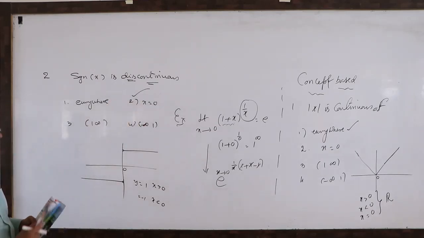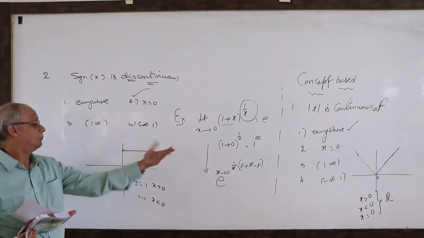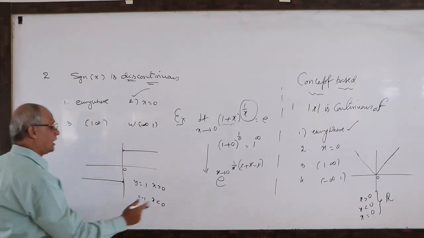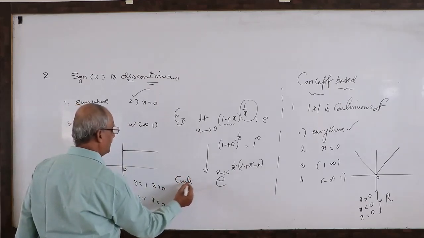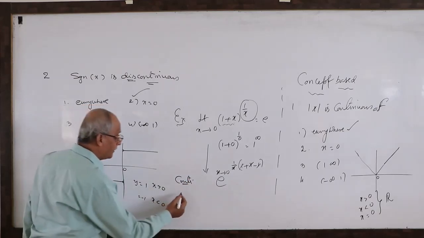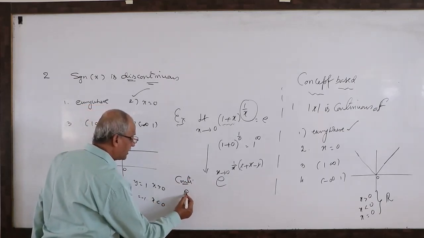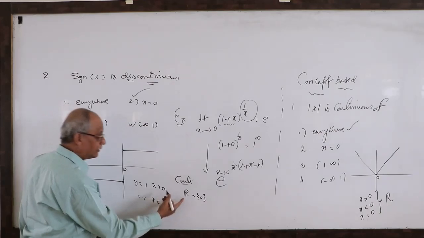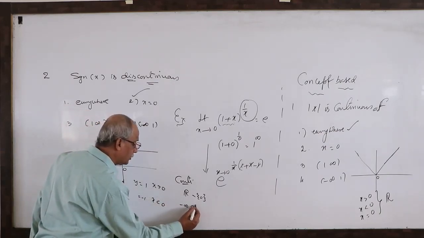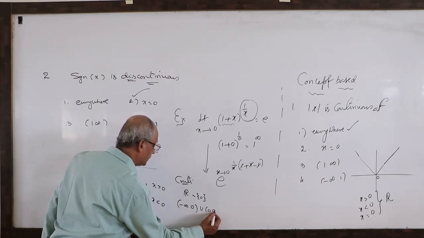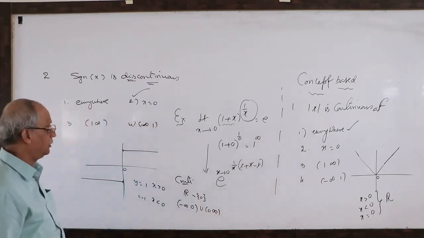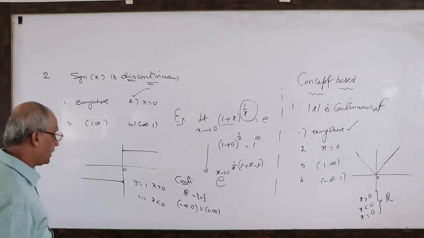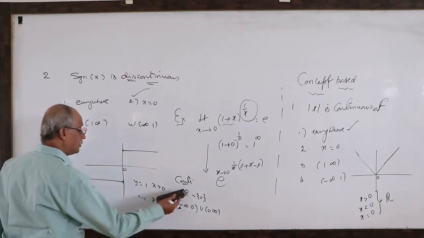If not, where is it continuous? Positive, negative, but not 0. Continuity, how to write the answer in two different languages? All real numbers but not 0. Or minus infinity to 0, open interval, and 0 to infinity. Both are the same. The story is the same only. Shooting cinema is different, but finally the story is the same.